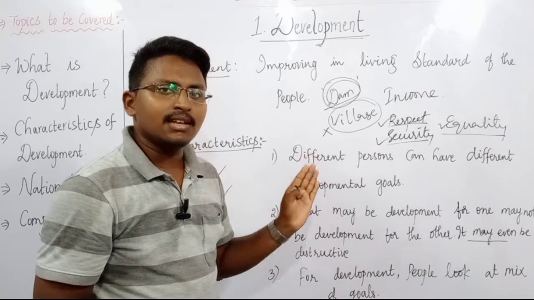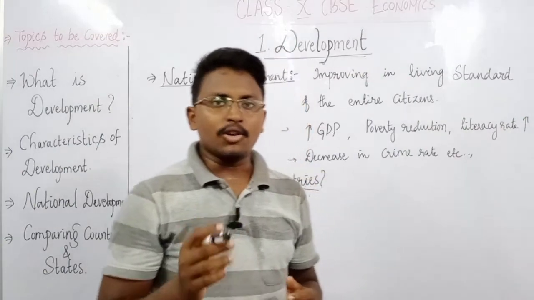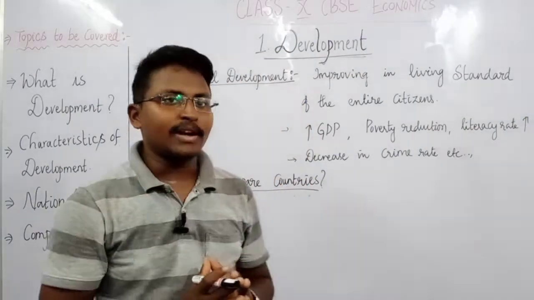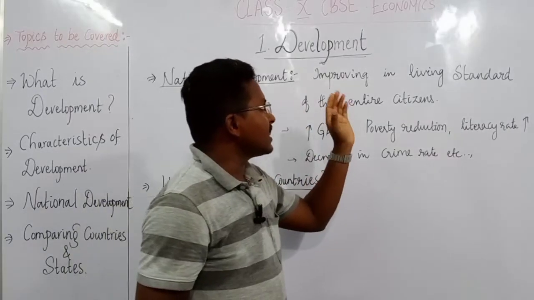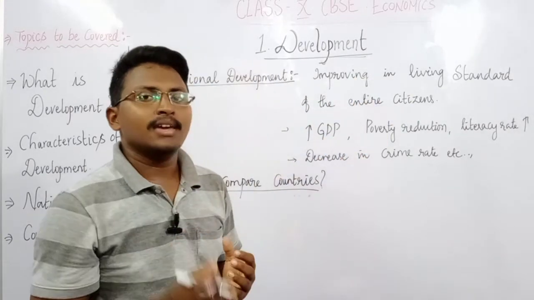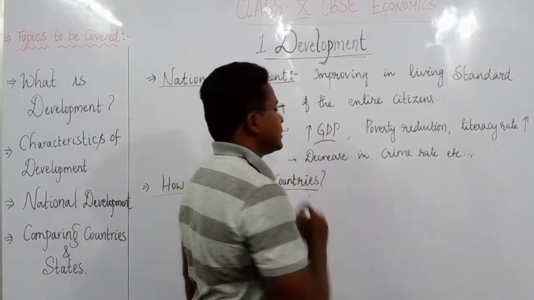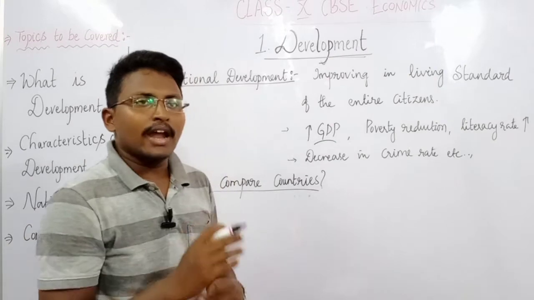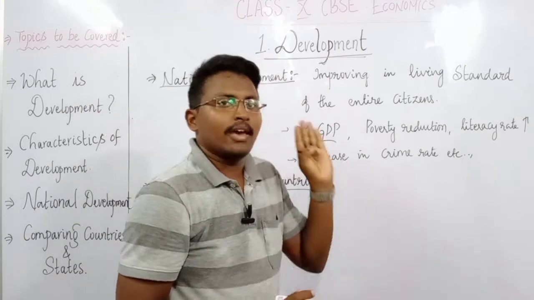So these are the three characteristics of this development. Now let us talk about this national development. National development means improving the living standard of the entire nation's citizens. It can be in different ways. For example, it can be an increase in GDP. What GDP is and how it can be increased, we will discuss in the second chapter of this economics.